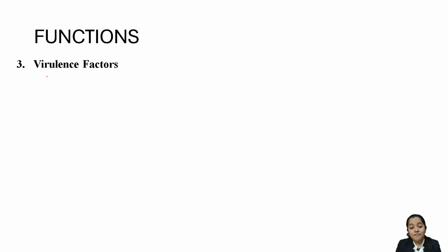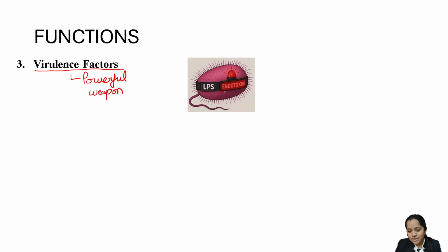Third point is virulence factor. Some bacteria produce very powerful weapons. A very good example of that is the endotoxin produced by the lipopolysaccharide layer in gram negative bacteria. Now इसका effect human body पे क्या होता है? Because of this, it causes fever, shock, and disseminated intravascular coagulation. So some very powerful weapon, that is the virulence factor, the cell wall can have.